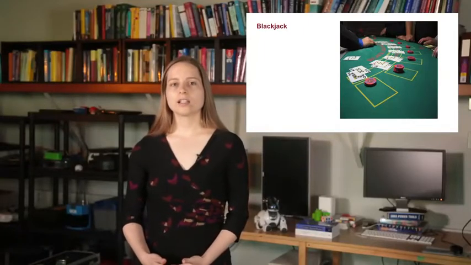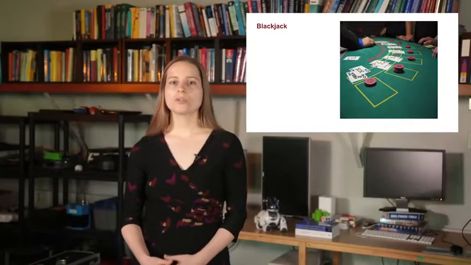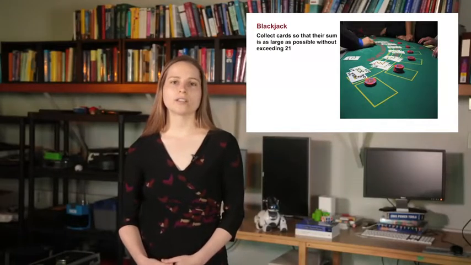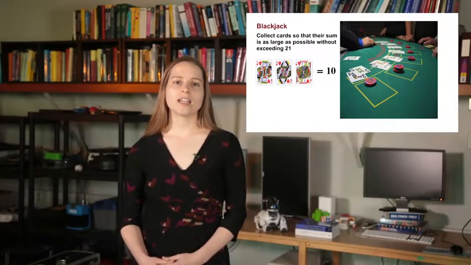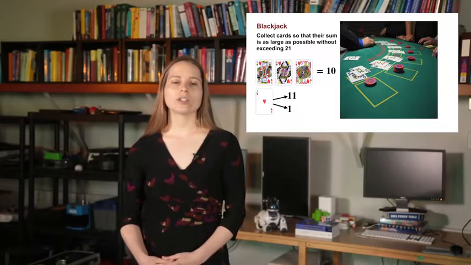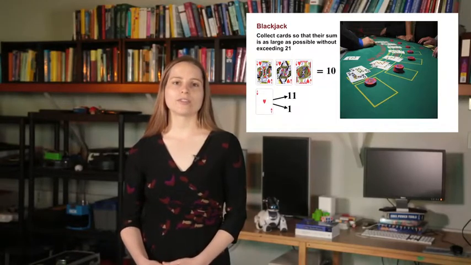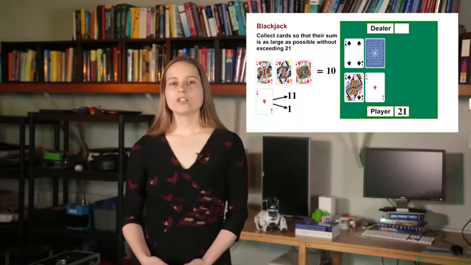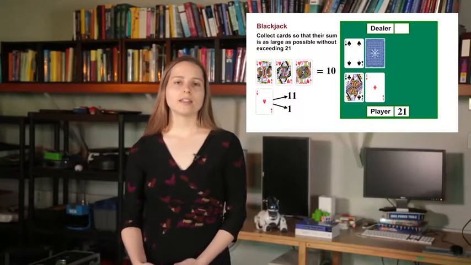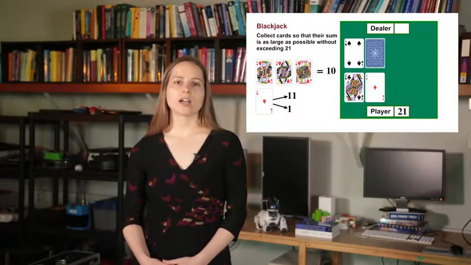The objective is to collect cards so that their sum is as large as possible without exceeding 21. Face cards are counted as 10, while each ace can count as 11 or 1 based on the player's preference. The game begins with 2 cards dealt to both the player and the dealer. The player can see one of the dealer's cards, but the other is face down.